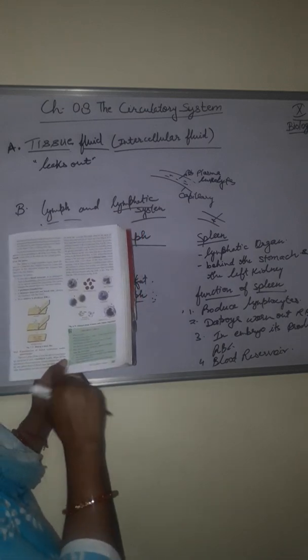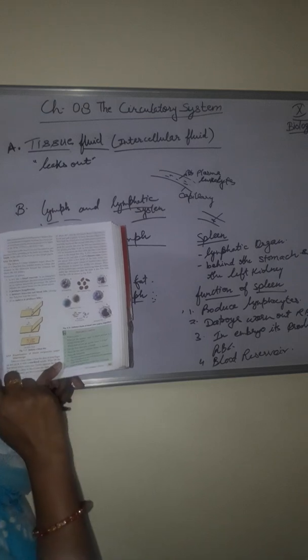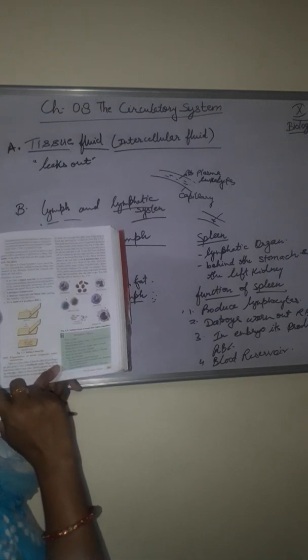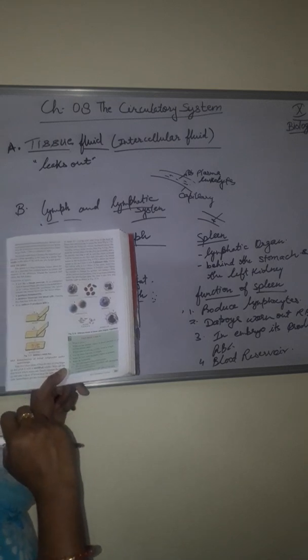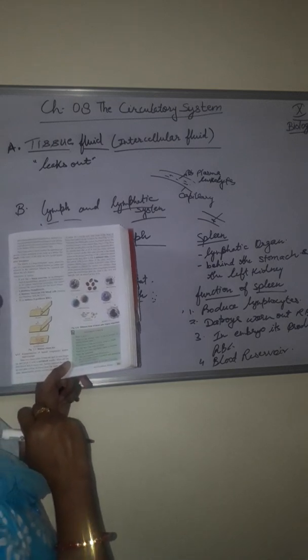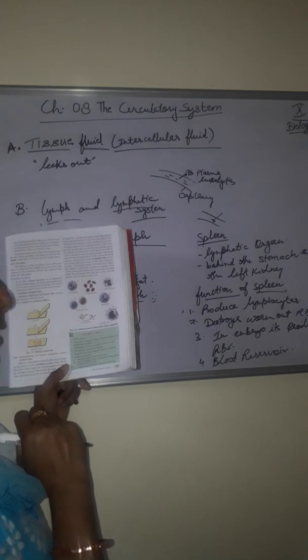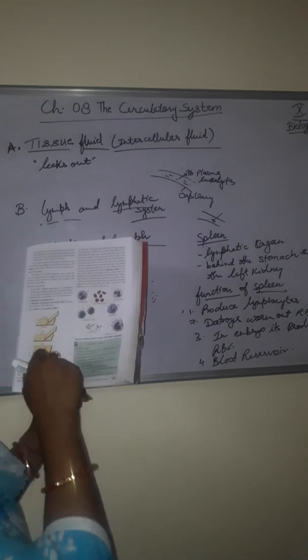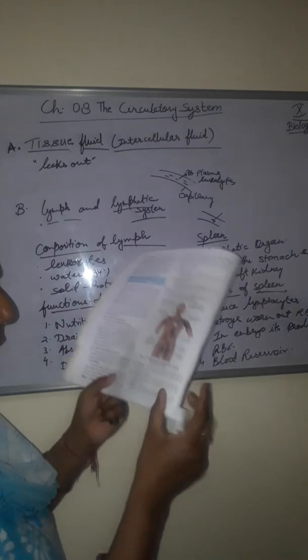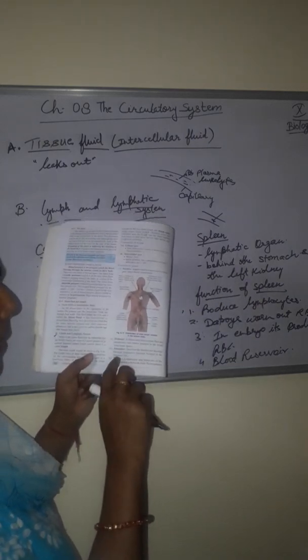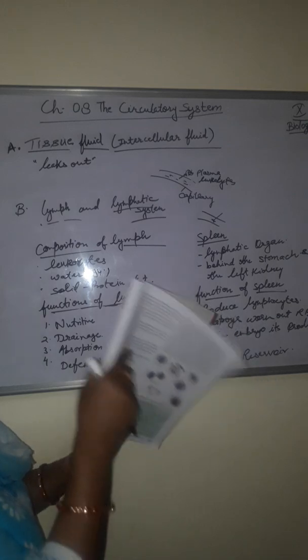And name the following. The most numerous kind of leukocytes. That is the right answer. Part of the lymphatic system concerned with absorption of fats from the intestine, that is lacteals. It is written here in your book also: lacteals located in the intestinal villi.